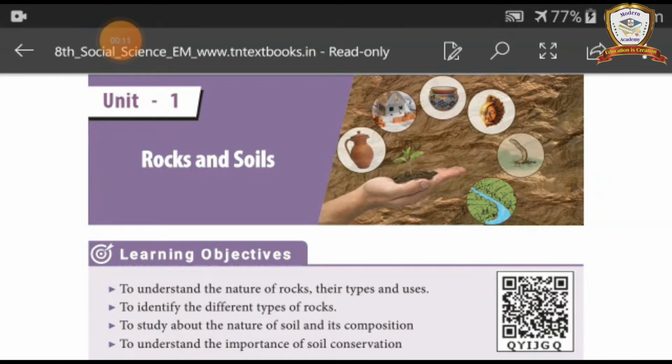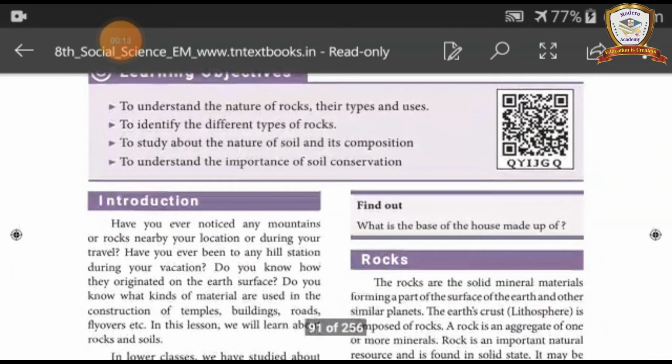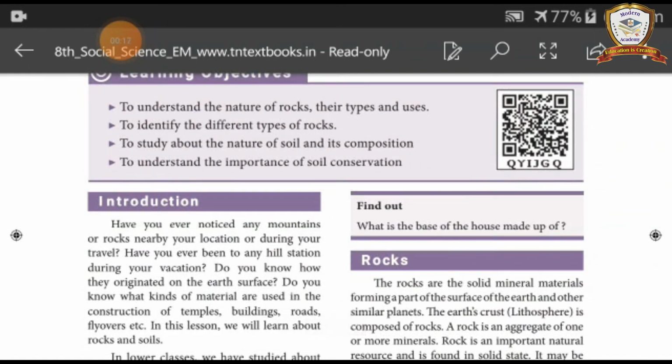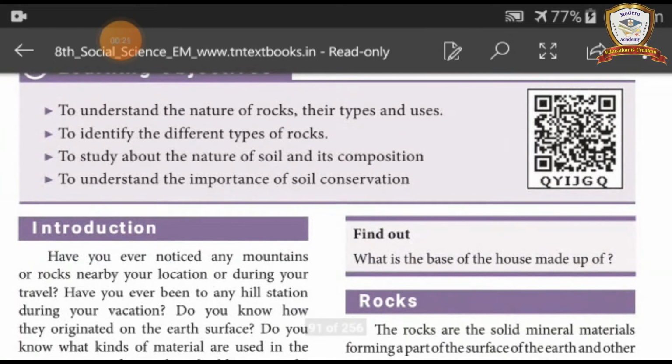Rocks and soils. Learning objectives: to understand the nature of rocks, their types and uses; to identify the different types of rocks; to study about the nature of soil and its composition, and to understand the importance of soil conservation.